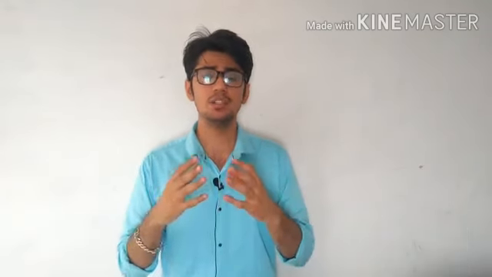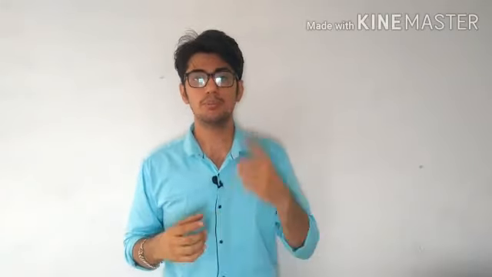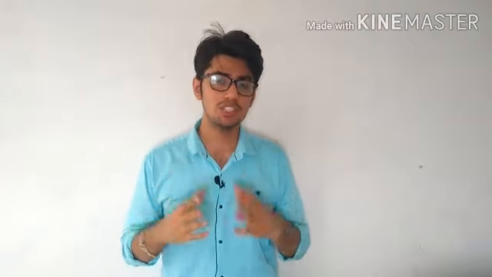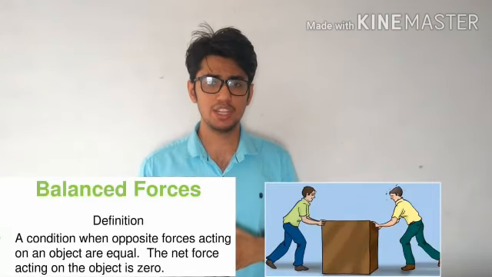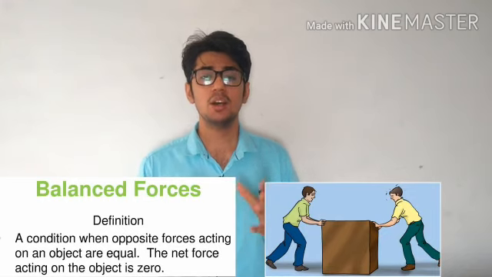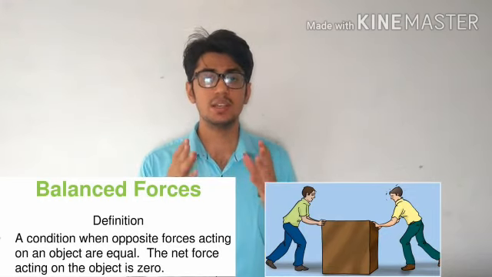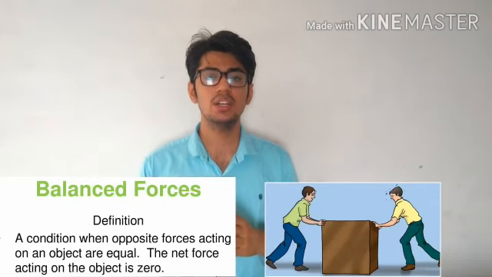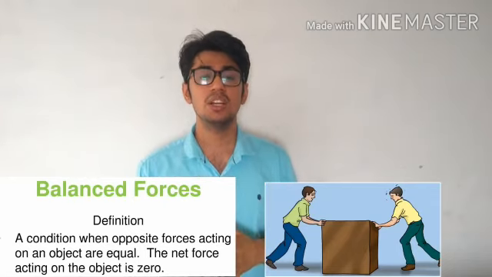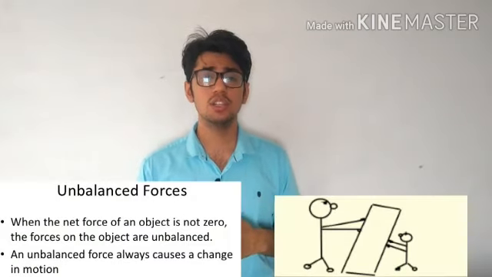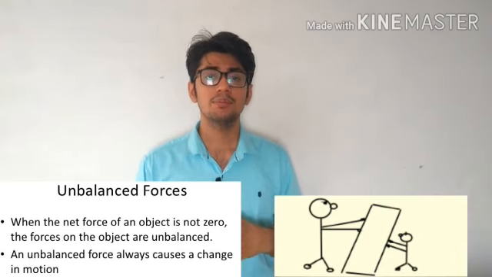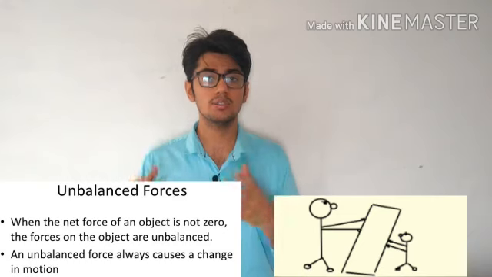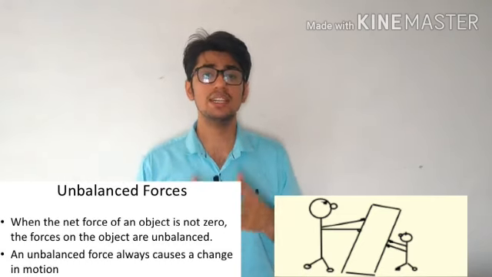Let's still explore force a little bit more. You will come to know there are still two more kinds of force: balanced force and unbalanced force. Now, what are balanced and unbalanced forces? If you are applying force from opposite directions at equal magnitude, the object is not moving anywhere, which means the net force or resultant force is zero. That is known as balanced force. Now another case is unbalanced force. If you are applying force from opposite directions and the object starts moving, it means the resultant force is not zero, and that kind of force is known as unbalanced force.